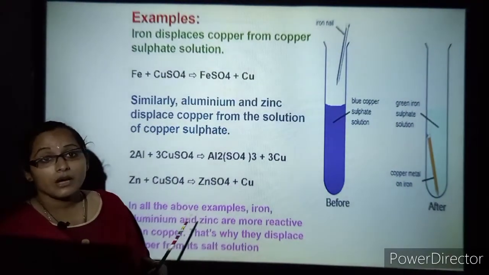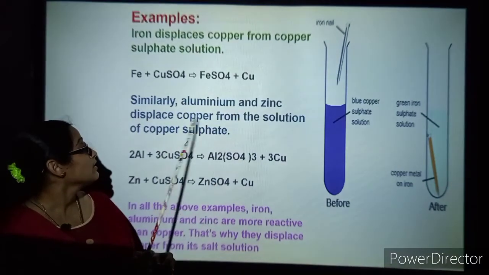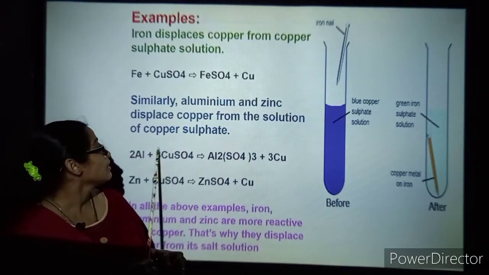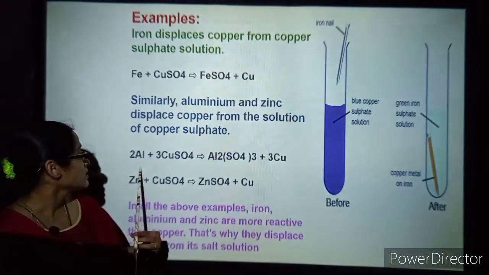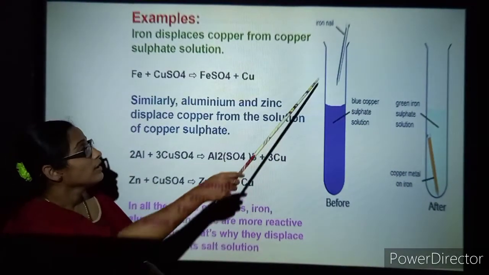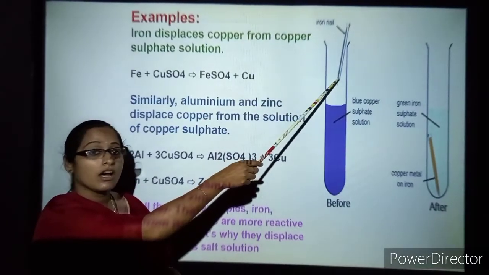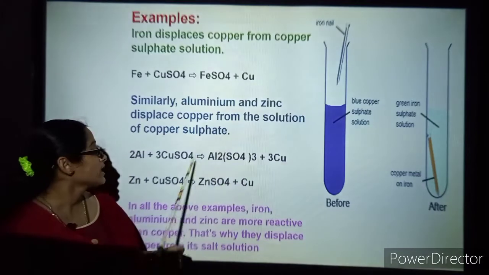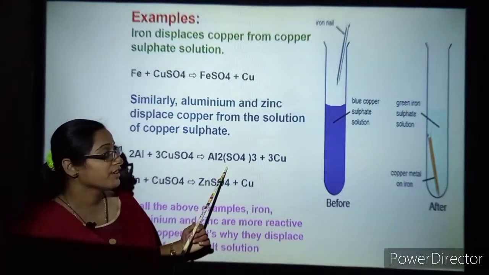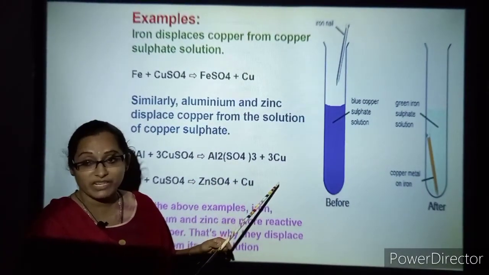Similarly, aluminium and zinc displace copper from copper sulfate solution. Instead of iron you take aluminium and dip it in copper sulfate solution, and you can see that it forms aluminium sulfate and copper is displaced.